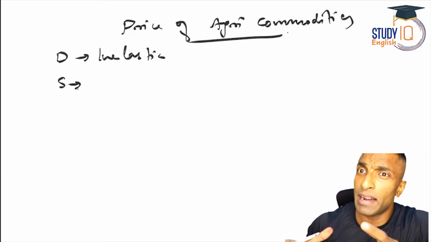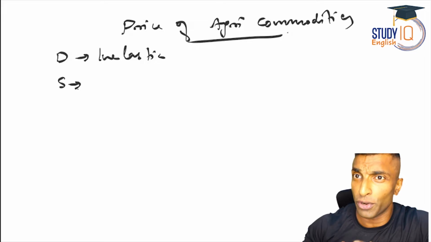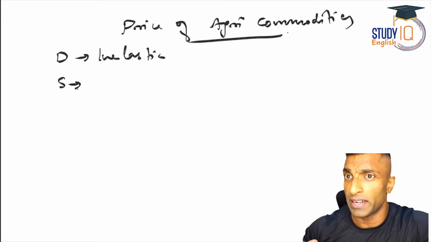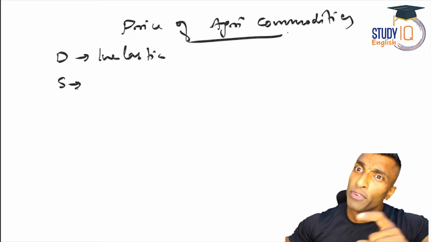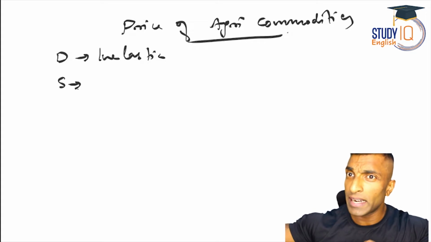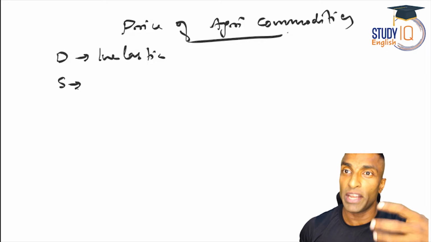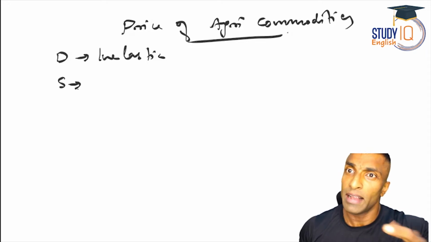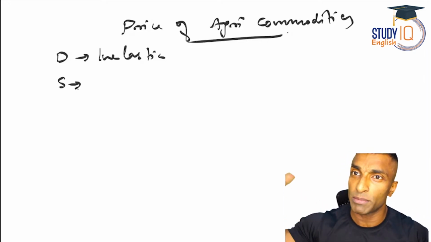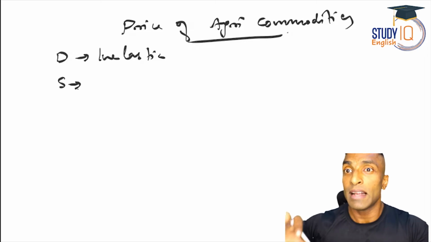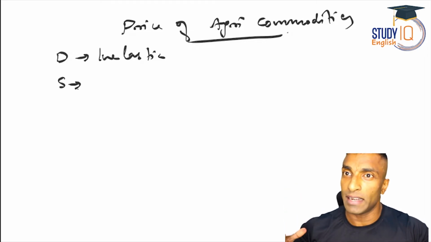For them, it may be elastic. They can hoard it, they can store it. There will be cold storage and all facilities. So the supply of a US farmer, if you take it from their side, will be elastic. So there won't be much price variation. It won't be so volatile. There will be stability in the price when it comes to the US market and all. The reason is there, at least the supply is elastic.